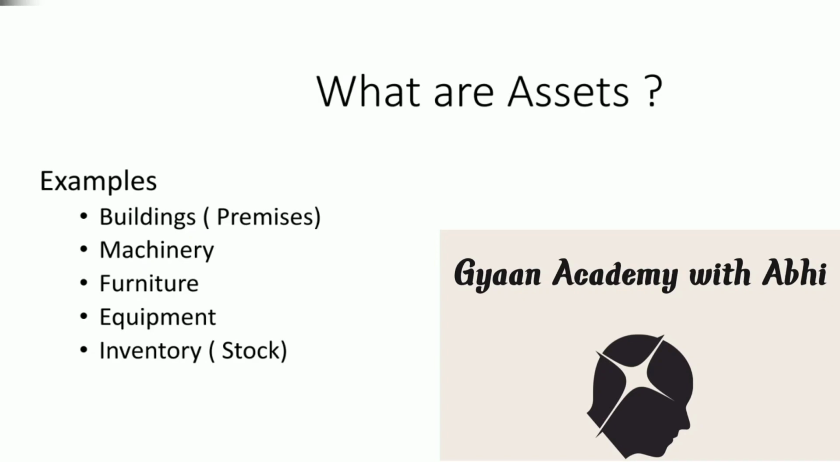Another example of assets is inventory. This is the stock that the business is going to sell and generate revenue. So for example, for Coke, the Coke bottles that they sell to generate revenue is the inventory. So this inventory is also an asset for a firm. To sum up, anything that is owned by the business, any sort of resource that is owned by the business for the purpose of generating revenue becomes the asset of that firm or that business.